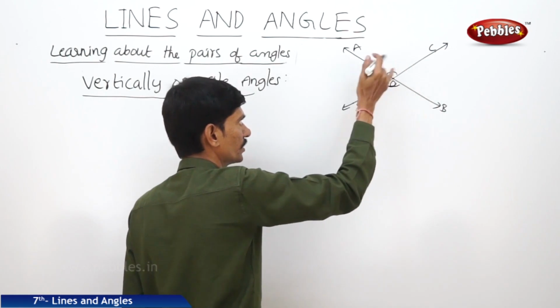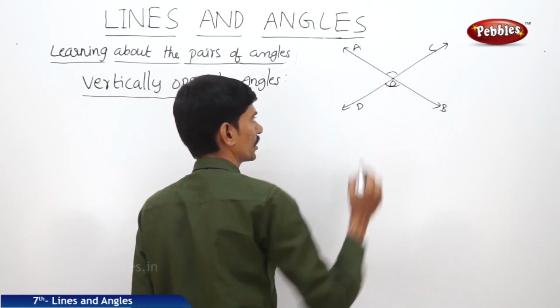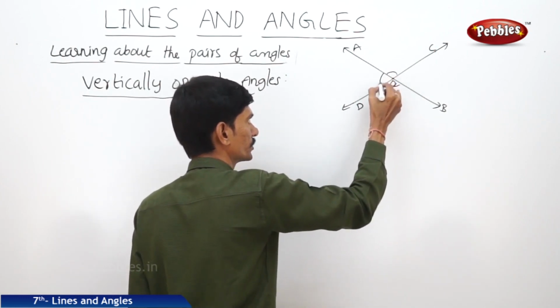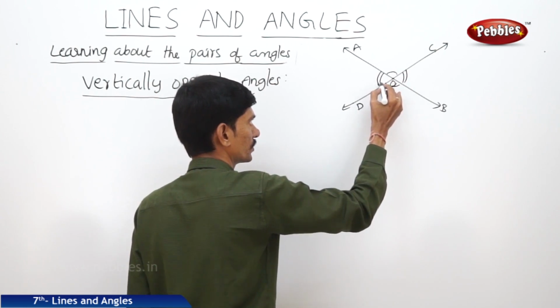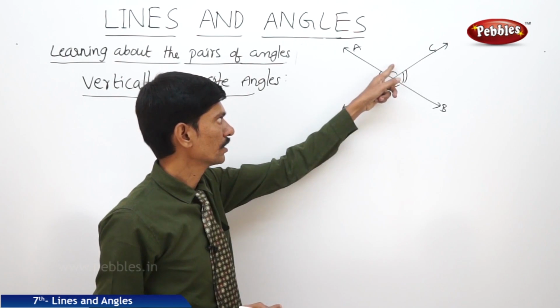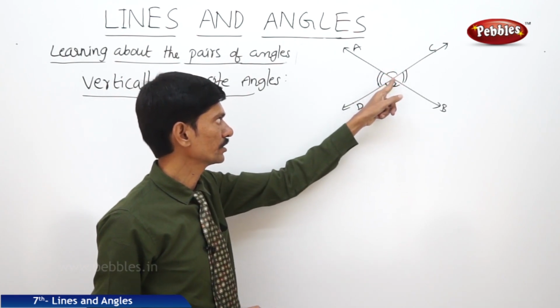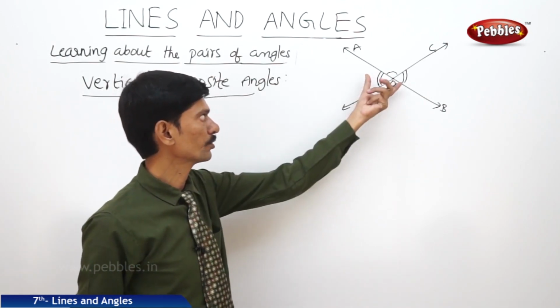And the other pair, angle AOD and angle BOC, are also vertically opposite angles. So when the two lines intersect at a point, the angles that are formed opposite to each other at the point of intersection O are called vertically opposite angles.